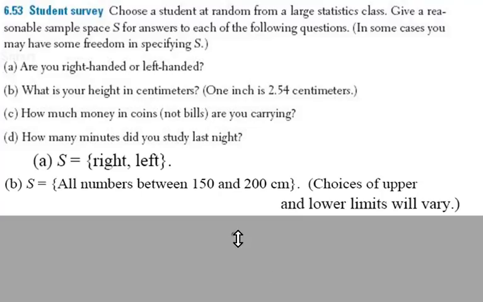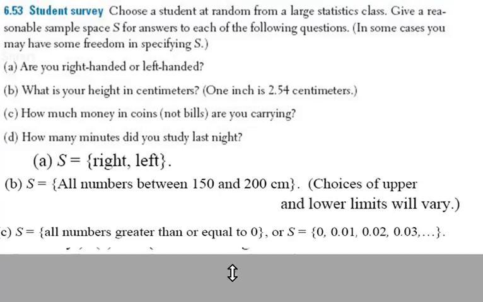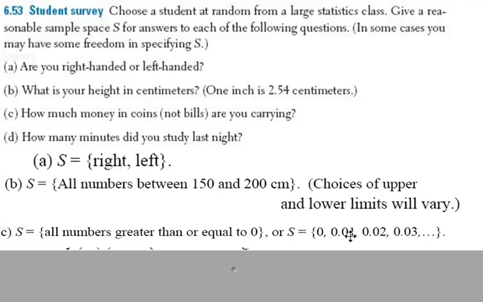How much money are you carrying in your pocket? So what are reasonable values for that to take? The amount of coins, the worth of the coins in your pocket. So in the book, they pretty much leave it up to you to say whatever you want to say, but it clearly could go from 0 to whatever you think the most amount of change someone would have in their pocket. And I guess it's got to have a limit because it has a weight after a while, but they're just asking you to think about what are the reasonable values for a sample space.